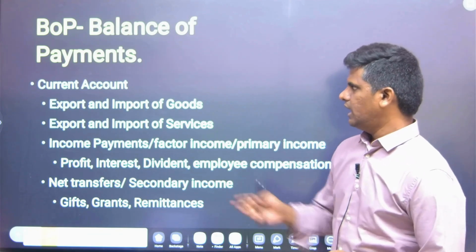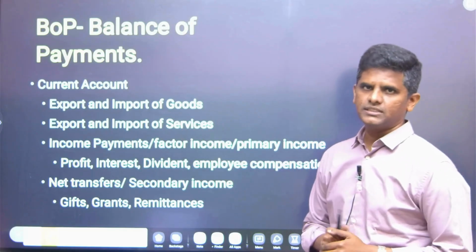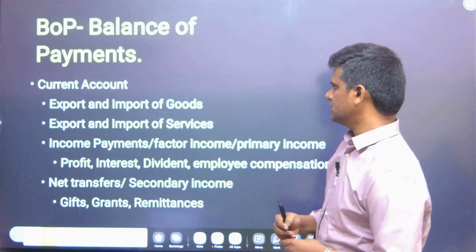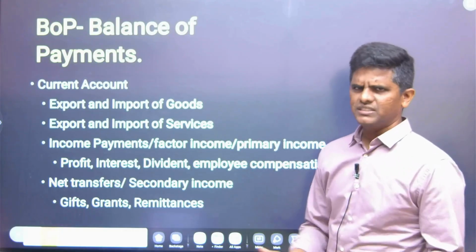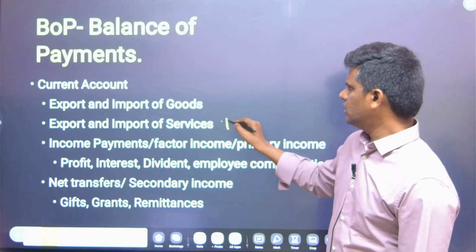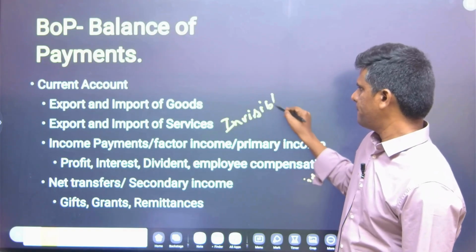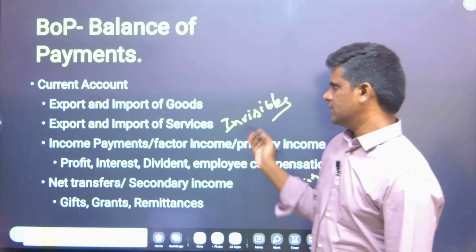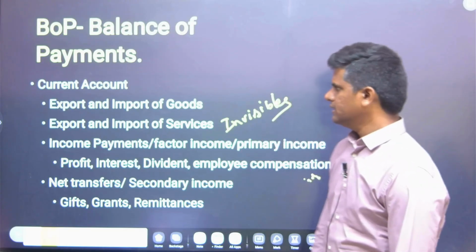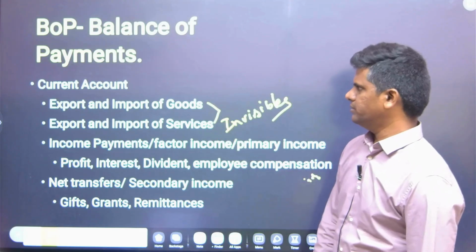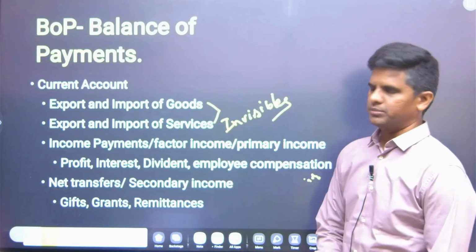And export and import of services, basically IT services we export, and we import services, financial services it could be. This is also called invisibles, because they are intangibles. These are well known, export and import of goods and export and import of services.